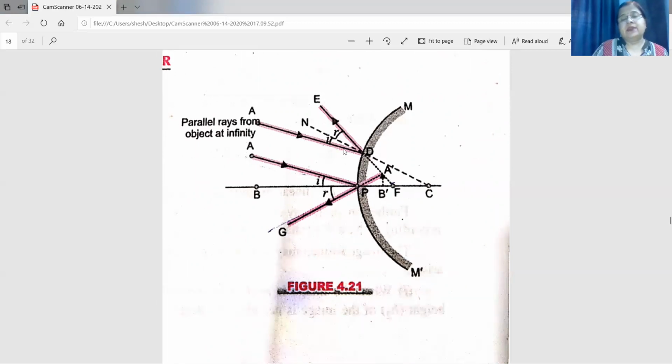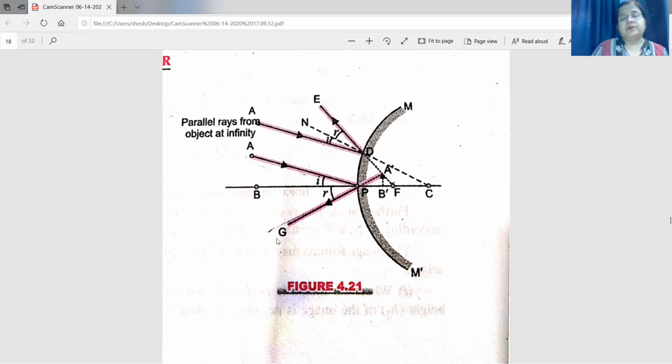And this ray is incident at C. So what happened to this ray? It will get reflected back, right? Here, just see the diagram. This ray falls on the mirror. It will get reflected back and the ray appears to be passing through the focus.